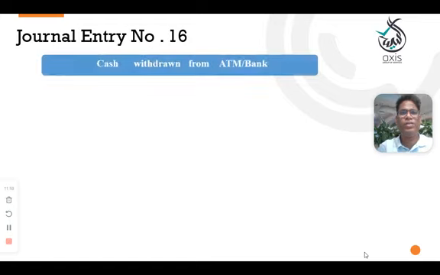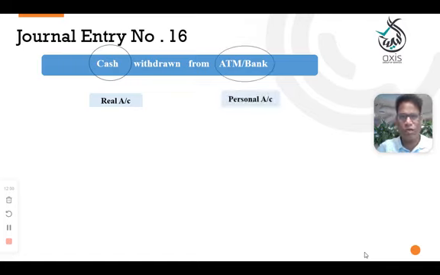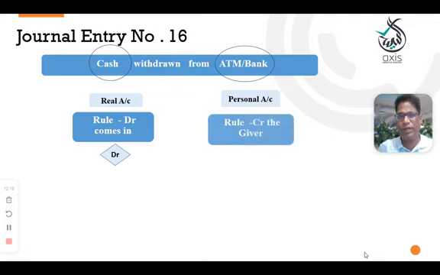Entry number 16, cash withdrawn from ATM. In this case, cash withdrawn, you are receiving the cash. Cash is coming to you, and the bank is the giver. So cash is a real account, and the bank is a personal account. So here cash withdrawn means cash is coming in, debited, and the bank is the giver, credited.